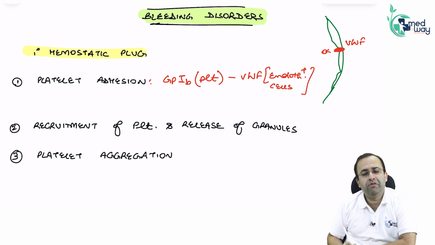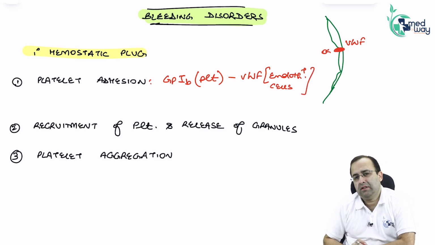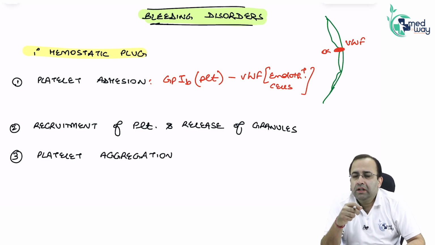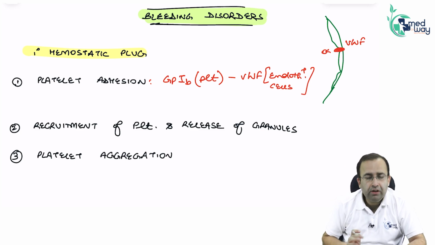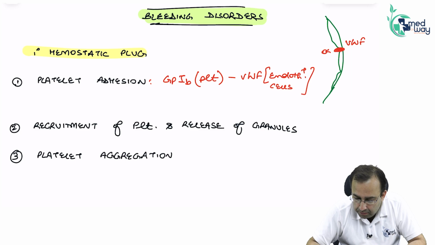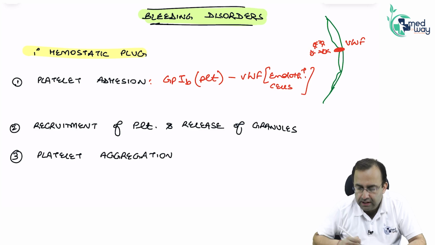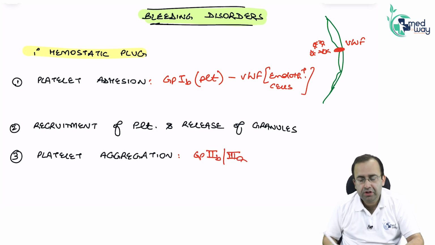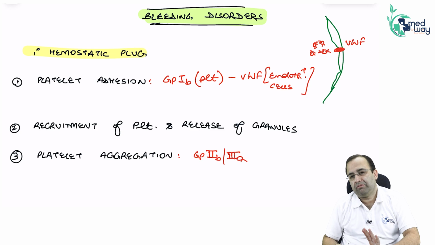Platelet adhesion leads to recruitment of platelets and release of granules, in turn leading to platelet aggregation. Platelet aggregation means platelets bind with each other, which is mediated by GP2B3A.